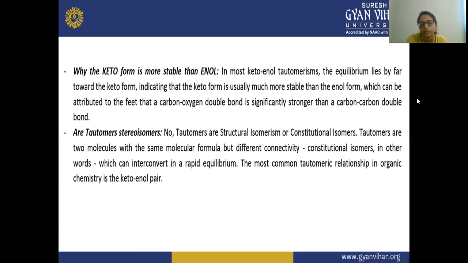Constitutional isomers, in other words, are interconverted in a rapid equilibrium. The most common tautomeric relationship in organic chemistry is the keto-enol pair, and these tautomers have the same molecular formula. The two molecules have the same molecular formula, but their connectivity is different, and there is an interconversion in a rapid equilibrium. There is a dynamic equilibrium between the keto and the enol forms.